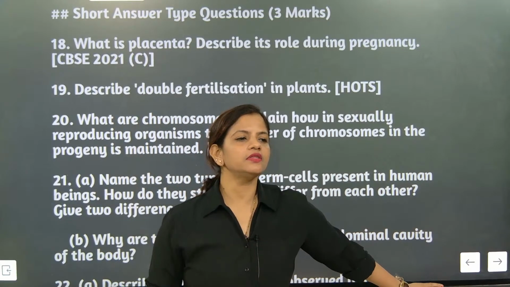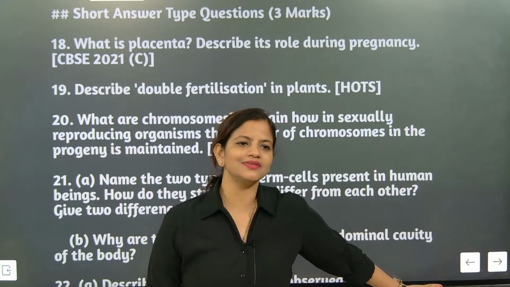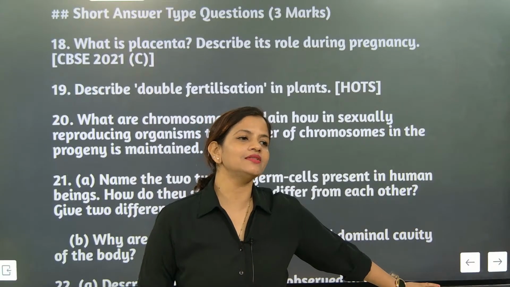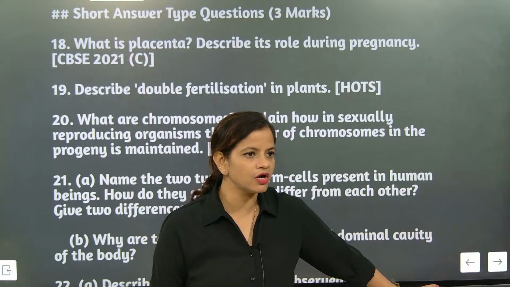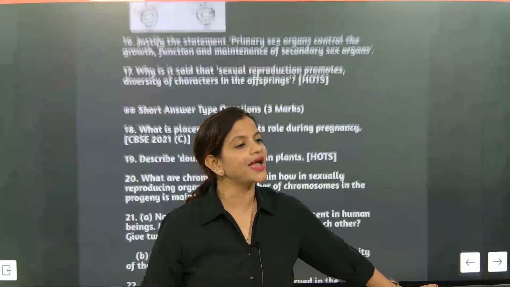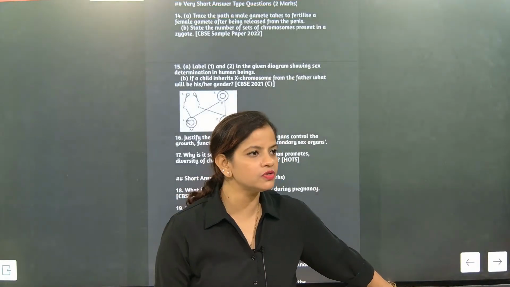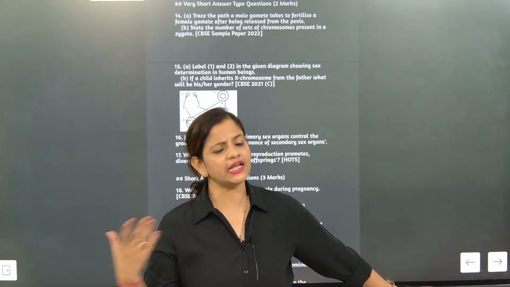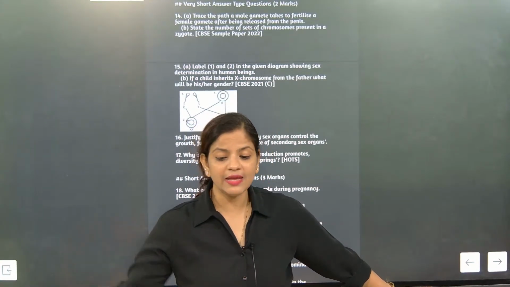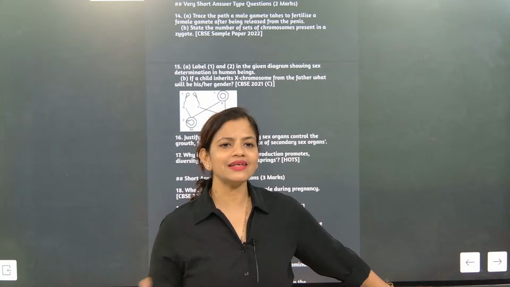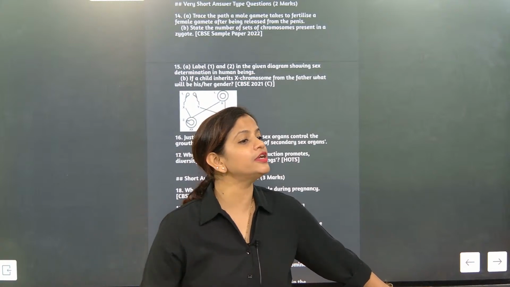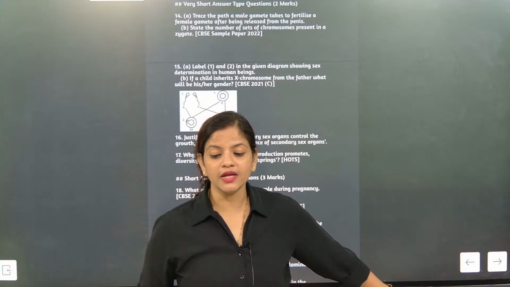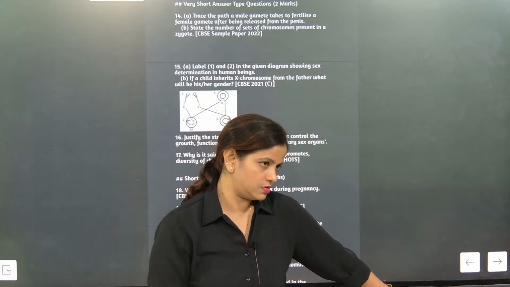Understand one thing. Chromosomes are thread-like structures present in the nucleus. Their work is carrying the hereditary information. They carry the genes, the characteristics. At the time of reproduction, the thread-like structure called chromatin gets converted into chromosomes. They are present in the human body in somatic cells as diploid.